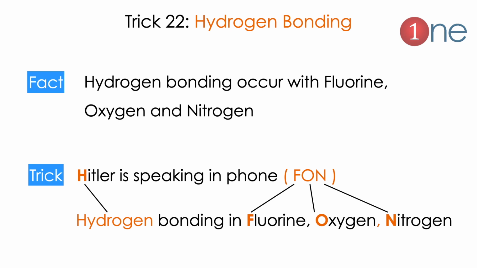Next tip is hydrogen bonding. Hydrogen bonding normally occurs with fluorine, oxygen and nitrogen containing atoms. So how can we memorize this? Hydrogen is speaking on the phone. H stands for hydrogen, and "phone" means fluorine, oxygen and nitrogen. This is a very common thing to memorize. So easy: hydrogen bonding, phone.